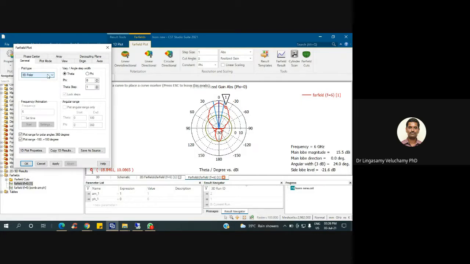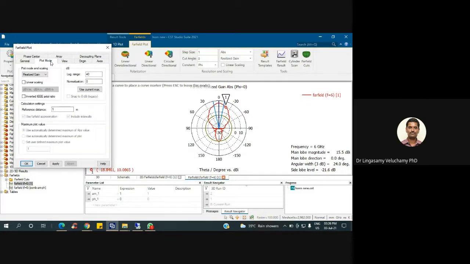Plot mode. Here, use current max. Can you give current max? On the right you have one option, right? Apply it. Now you got the normalization, right? Now you can see main lobe magnitude is 0. Can you click OK?